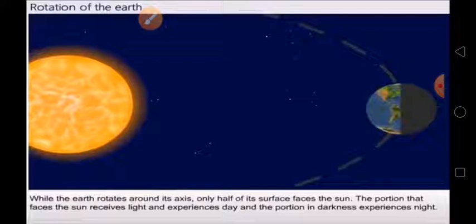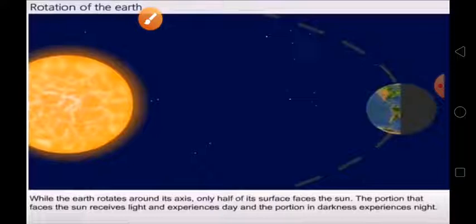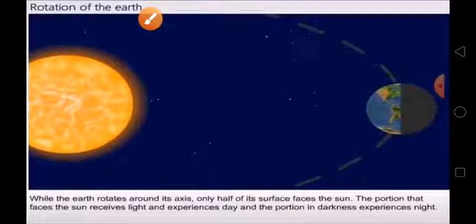While the earth rotates around its axis, only half of its surface faces the sun. You can see in the picture, this is earth, it's rotating on its axis. Only half of its surface faces the sun. You can see this half portion receives light and experiences day.